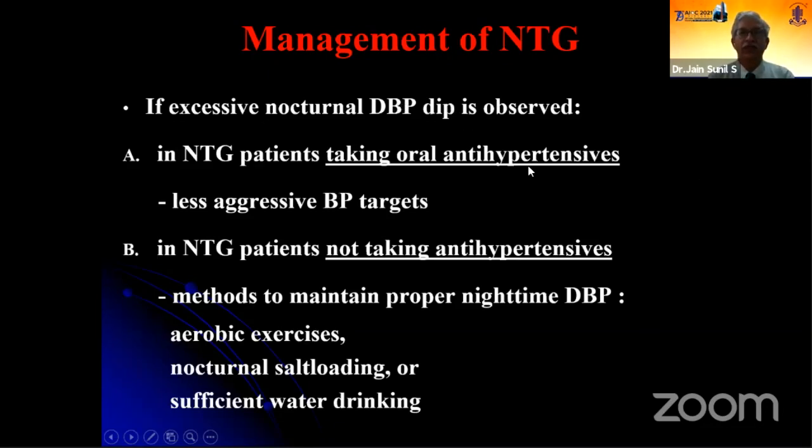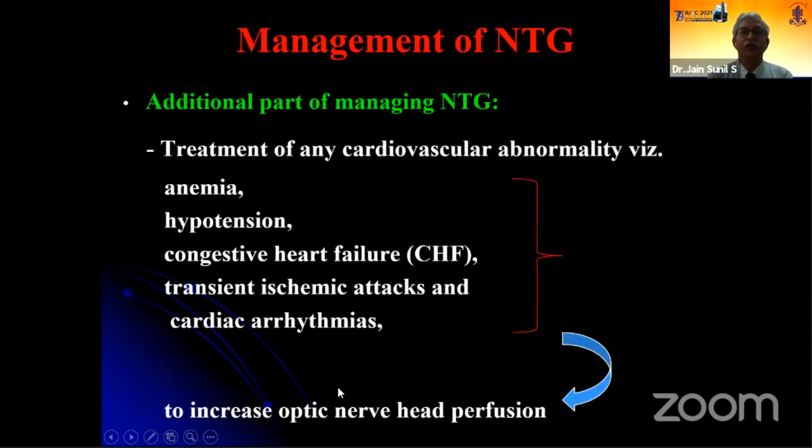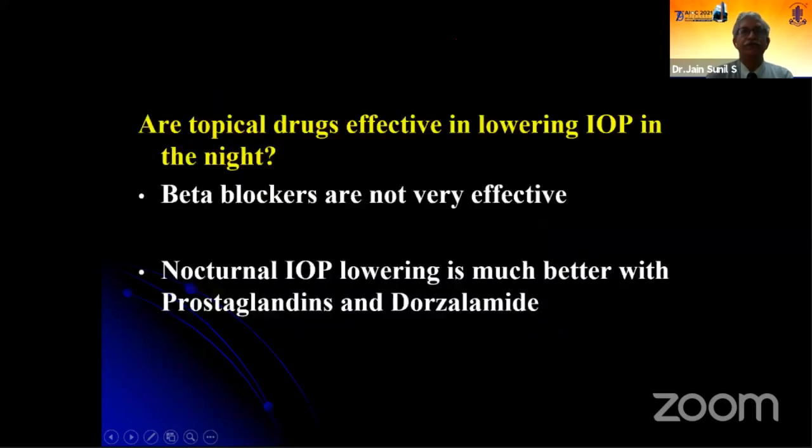Now, coming to management, if a patient has an excessive nocturnal diastolic blood pressure dip, and if the patient is on oral antihypertensives, we will have to reduce the blood pressure aggressiveness targets. Okay, and if the patient is not on antihypertensives, you might have to give certain aerobic exercises, nocturnal salt loading, or sufficient water drinking might improve the dip. In addition to that, treatment of any cardiovascular abnormalities is essential to increase the optic nerve perfusion.